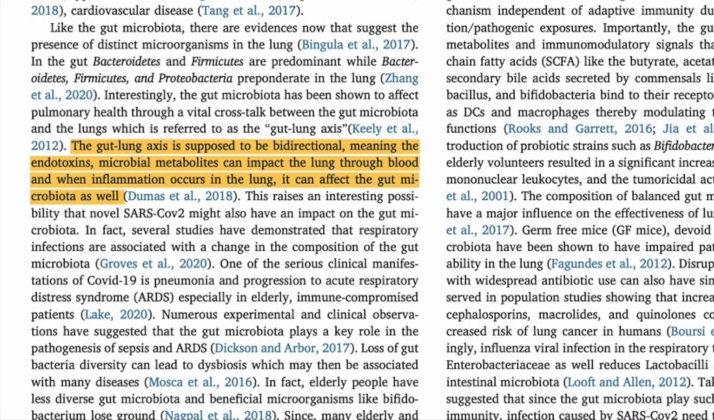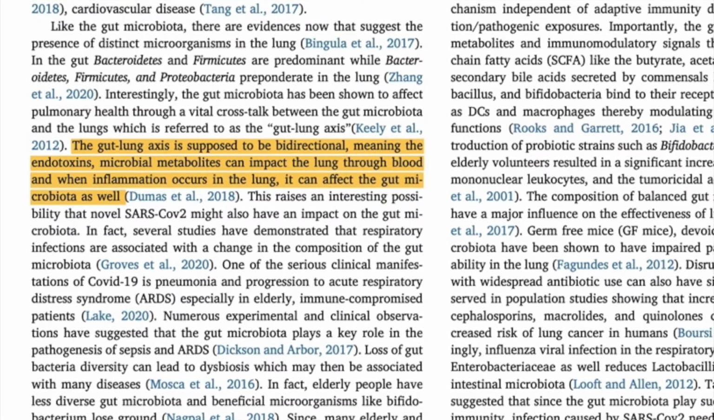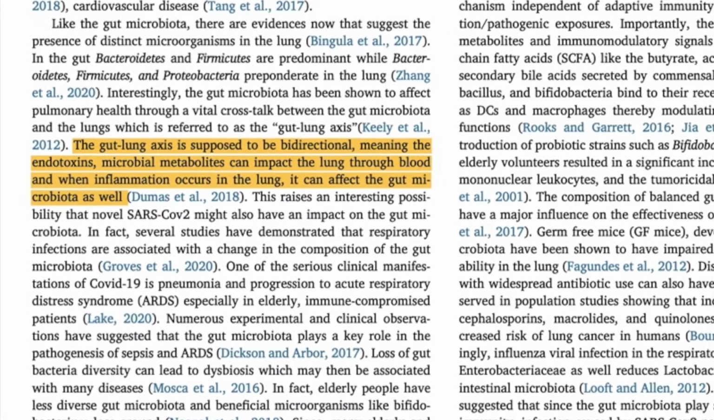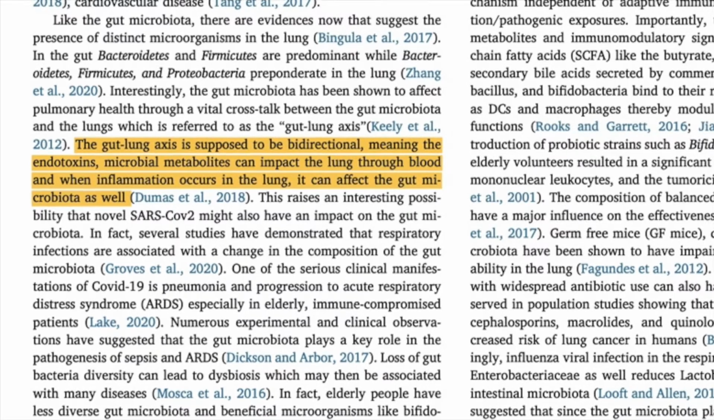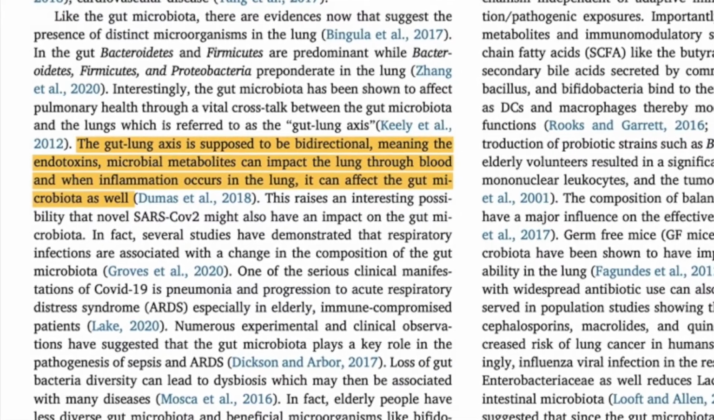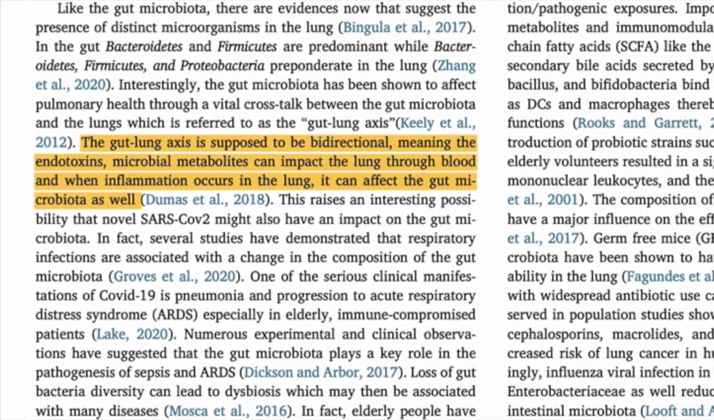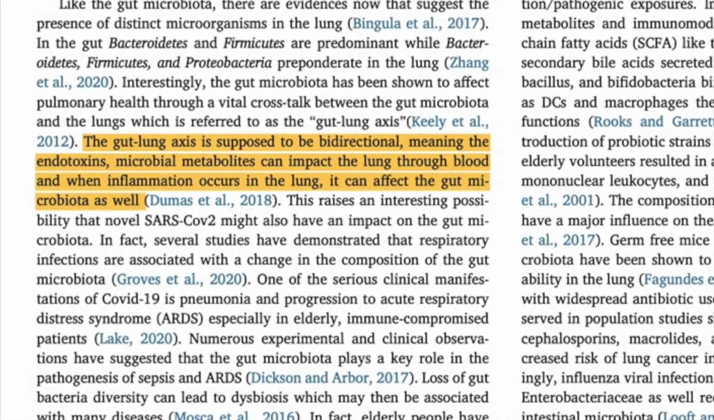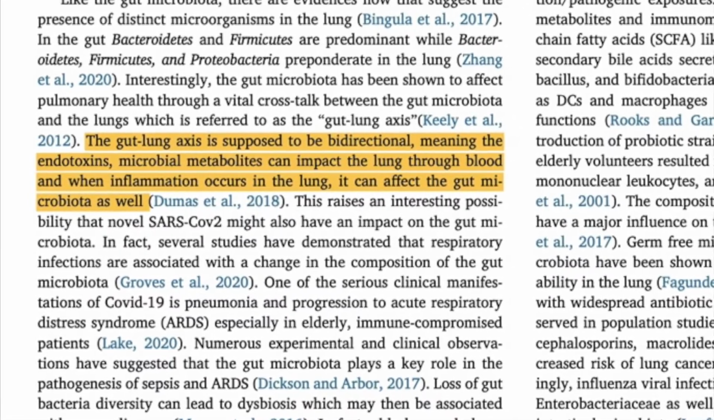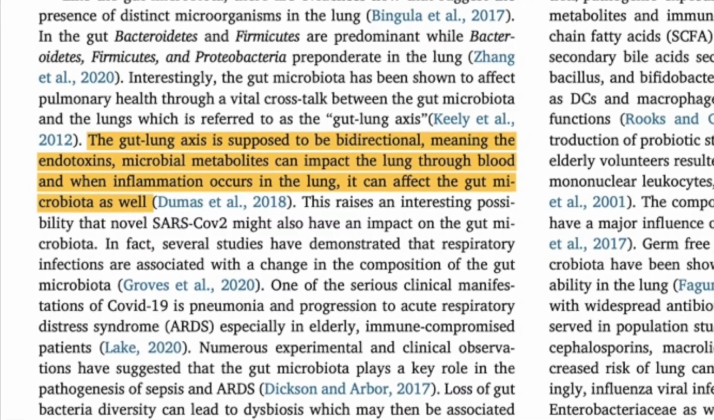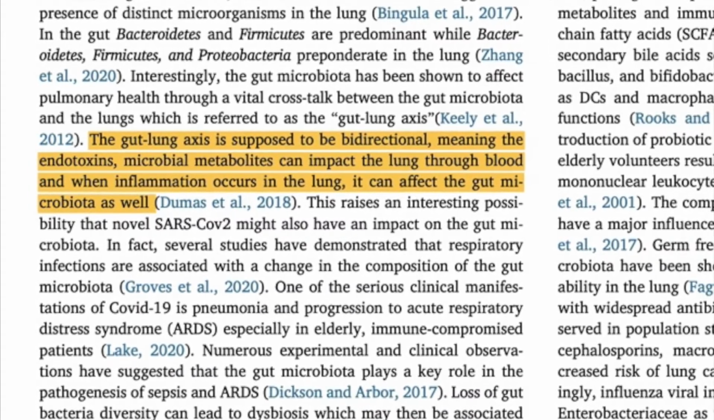And as said in a journal by Abhishek Mohanty, the gut-lung axis is bidirectional, meaning the endotoxins and microbial metabolites can impact the lung through blood, and when inflammation happens, it can translate to the gut microbiome as well. An endotoxin is a toxin that is inside a bacterial cell and is released when the cell disintegrates, basically a lipopolysaccharide that regulates inflammation, located in the cell wall.